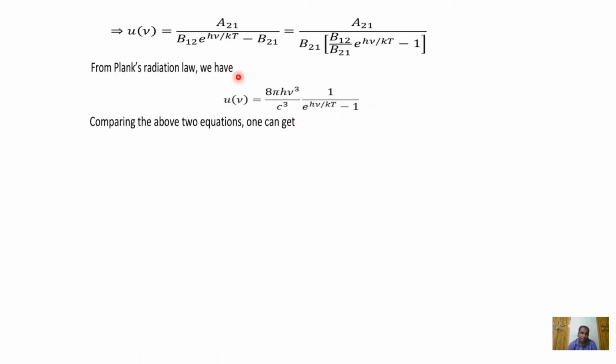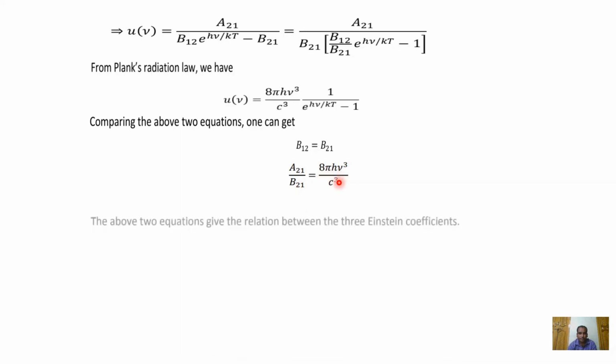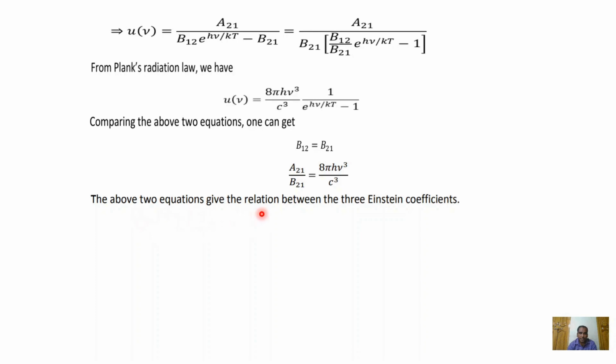Comparing the above two equations of energy density, in place of B12 by B21, we have 1. In place of A21 by B21, we have 8 pi h nu cube by c cube. So, B12 is equal to B21 and A21 by B21 is equal to 8 pi h nu cube by c cube. The above two equations give the relation between the three Einstein coefficients.